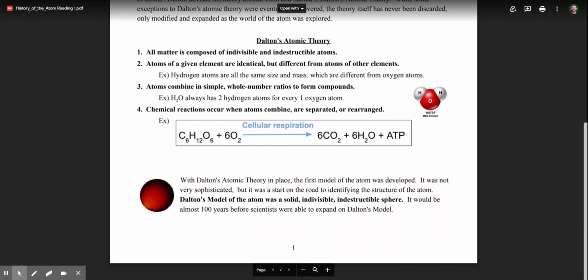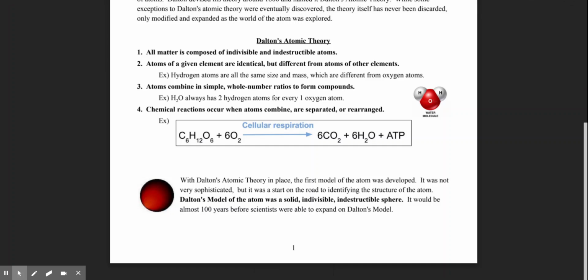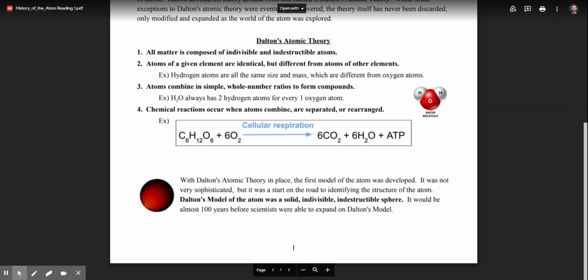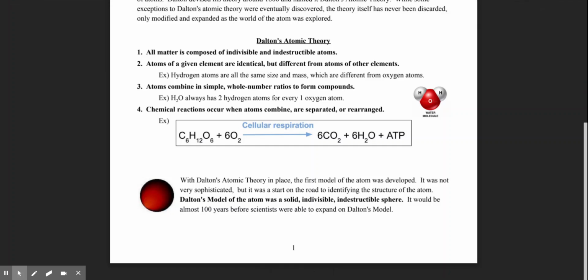Dalton's atomic theory. Number 1. All matter is composed of indivisible and indestructible atoms. Number 2. Atoms of a given element are identical but different from atoms of other elements. Example: hydrogen atoms are all the same size and mass, which are different from oxygen atoms.